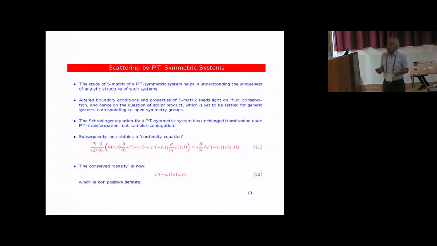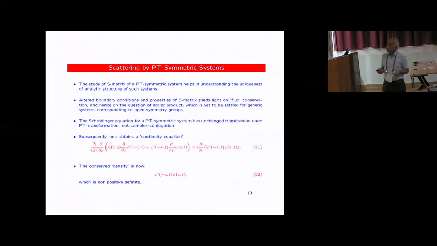But if you just think for a moment, in the case of the normal Schrodinger equation with a potential V, which was real, we took the Schrodinger equation, took its complex conjugate, subtracted it, and we got d rho by dt plus divergence of j equal to 0, the conservation law. You try the same thing here, because the potential is pretty symmetric.